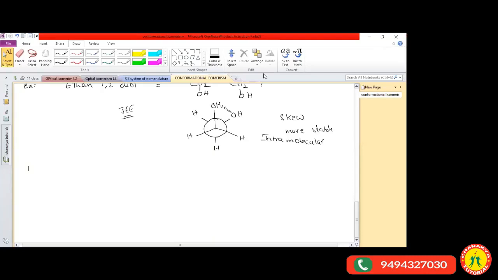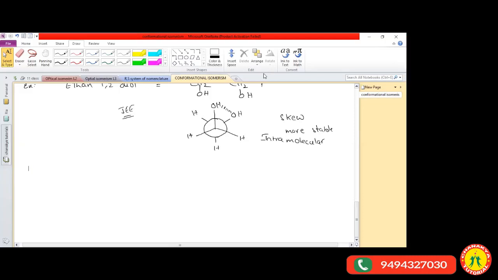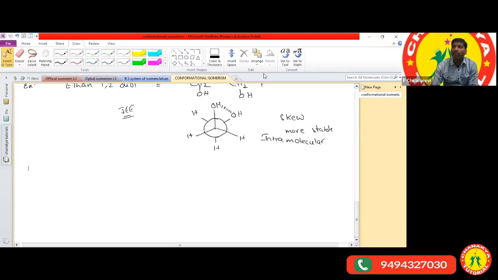Yes, sir. Okay, so good. Yesterday we were discussing conformational isomerism. What is meant by conformers? Which compounds exhibit conformational isomerism, Aditi? The one with a single bond, the sigma bond. Single bond. So the compounds which contain a carbon-carbon single bond exhibit conformational isomerism.